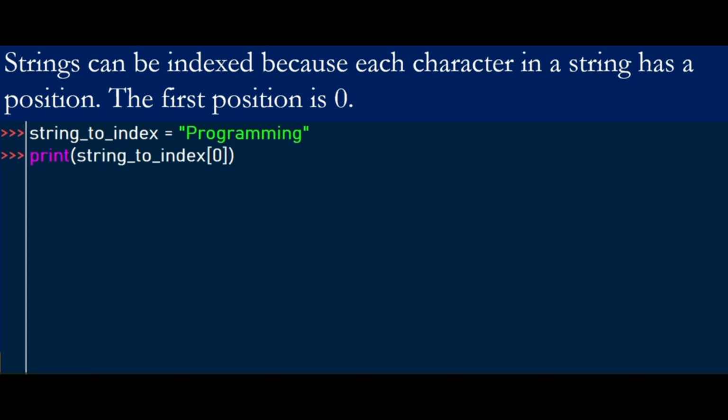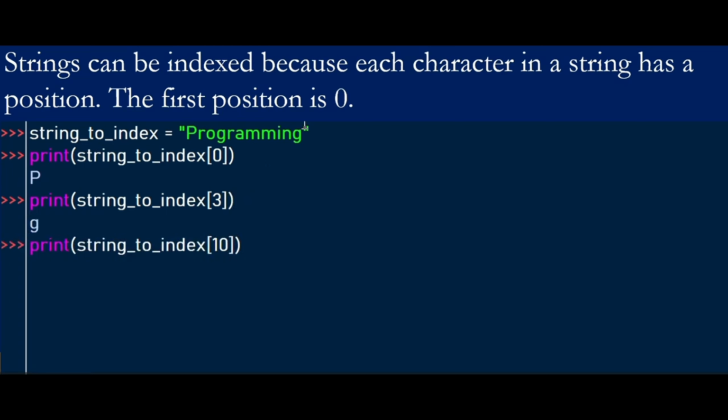So when we print, what do we get as an output? P is occupying index position 0. Then what is occupying index number 3 is G. What's occupying index position number 10 is G again. You can index the characters within a string in Python.